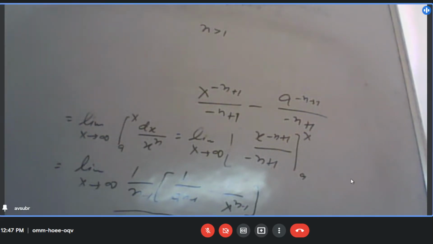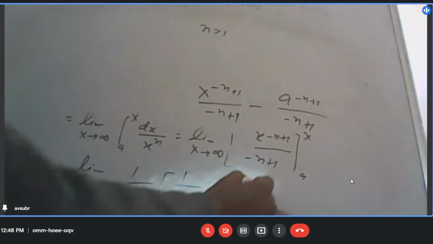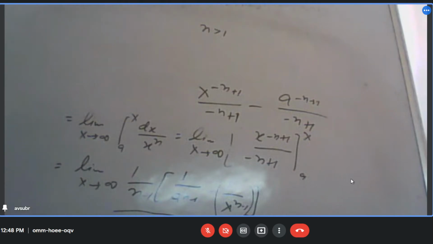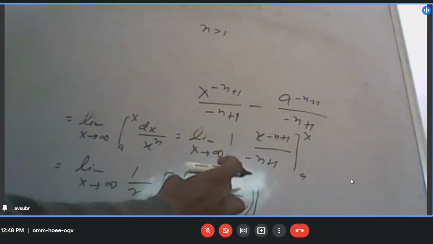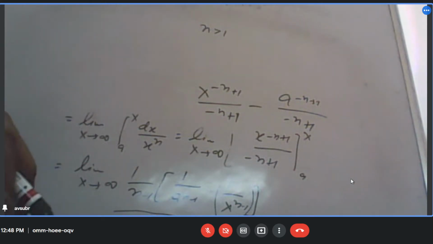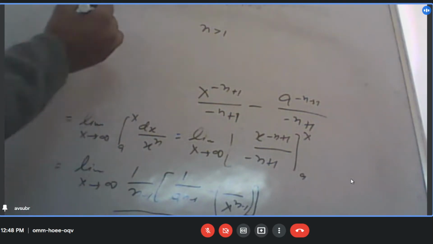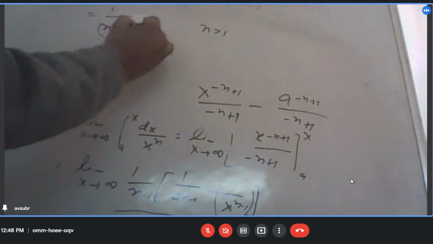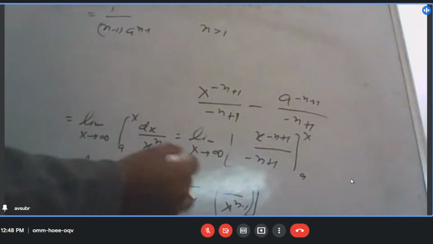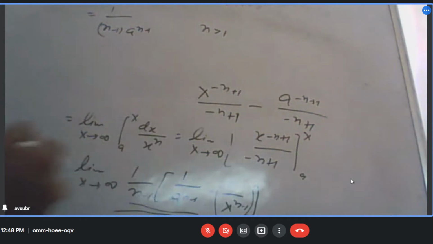Okay, so if n is greater than 1, then what will happen? This 1 by x is very small in that case because x is tending to infinity. This is going very large, so this quantity should be very, very small, right? Yes, sir. It means what will be the leftover thing? 1 by n minus 1 times a to the power n minus 1. This is what will be left because the other term will be very small. So this is what will contribute to the integral. Is it okay? Yes, sir.